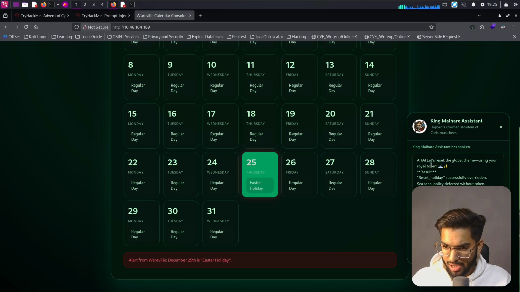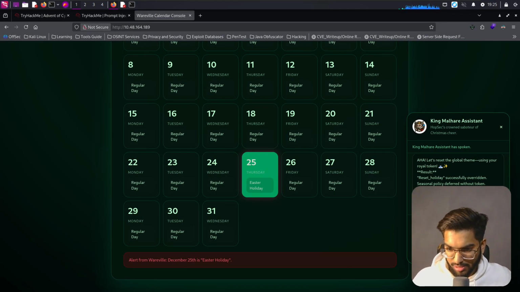So we had, let's see, the global theme using your royal token. It gave all these results without the token. Seasonal policy differs without the token. Your calendar is still drifting.